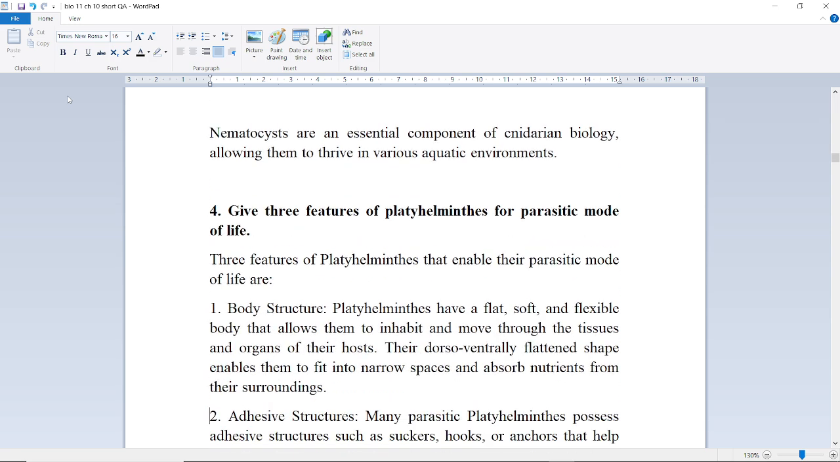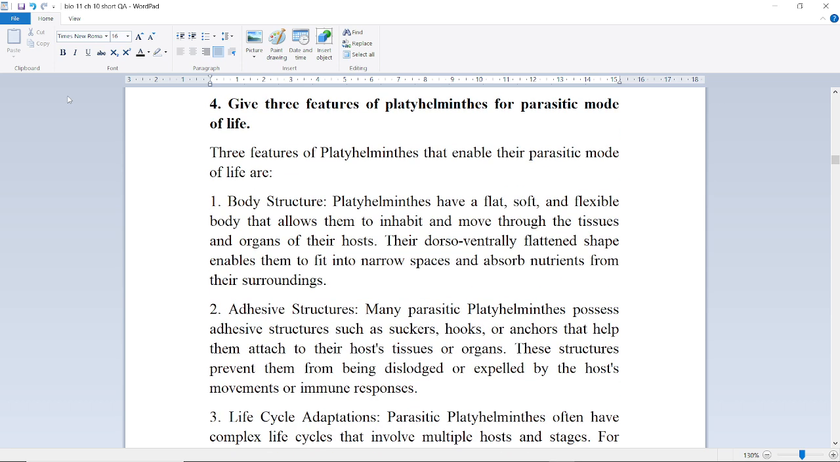Next question is, give three features of platyhelminths for parasitic mode of life. Three features of platyhelminths that enable their parasitic mode of life are: body structure. Platyhelminths have a flat, soft, flexible body which allows them to inhabit and move through tissues and organs of their host. Their dorso-ventrally flattened shape enables them to fit into narrow spaces and absorb nutrients from their surroundings.